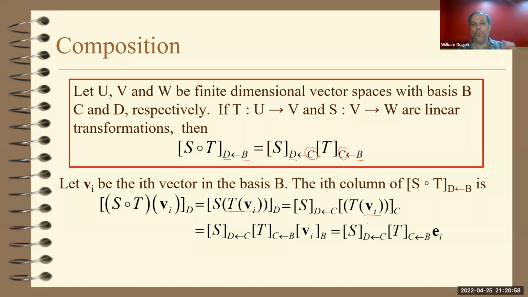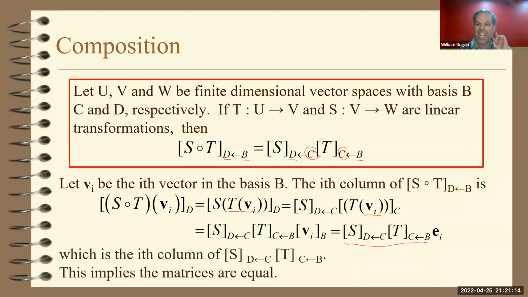Great. So why is that important? Because if you take some matrix and multiply it by e_i, that's the ith column of that matrix. So I just proved to you that that's the ith column of the product of those two matrices. So since the ith columns of these two matrices are the same for every column, the matrices are equal to each other. And that's it.